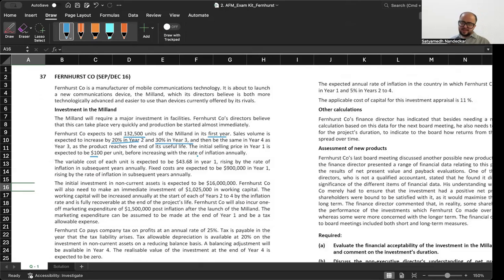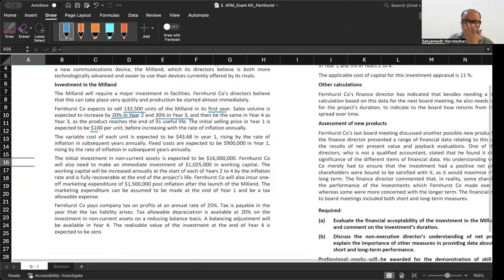Now, this first paragraph has given us a lot of information about the inflow side: the sales that you will generate, the year on year growth in volume, and the selling price in year 1. The variable cost of each unit is expected to be 43.68 in year 1, rising by the rate of inflation in subsequent years annually. Fixed costs are expected to be 9 lakh in year 1, rising by the rate of inflation. The initial investment in non-current assets is expected to be 1 crore 60 lakh.